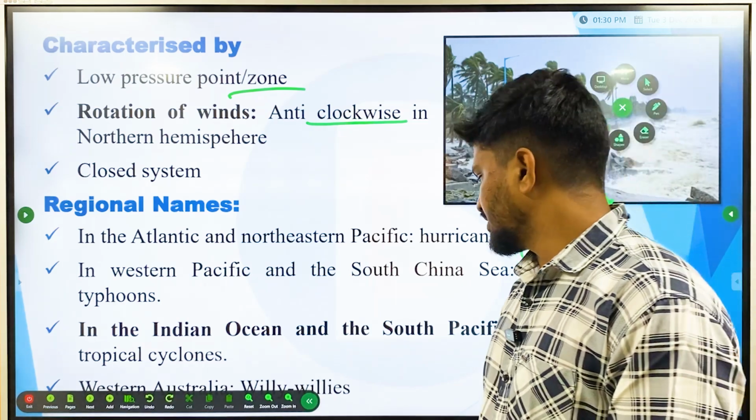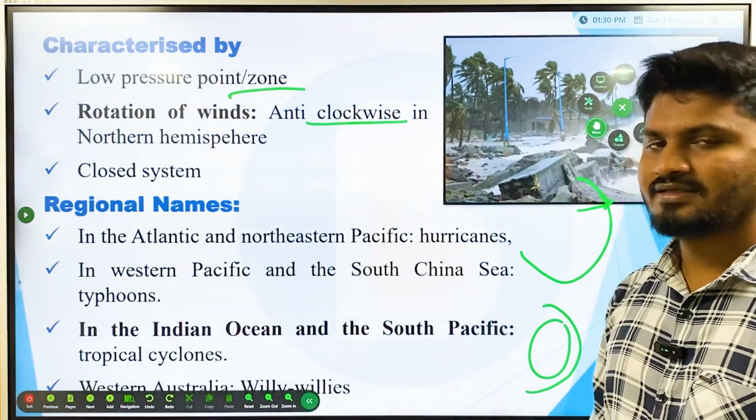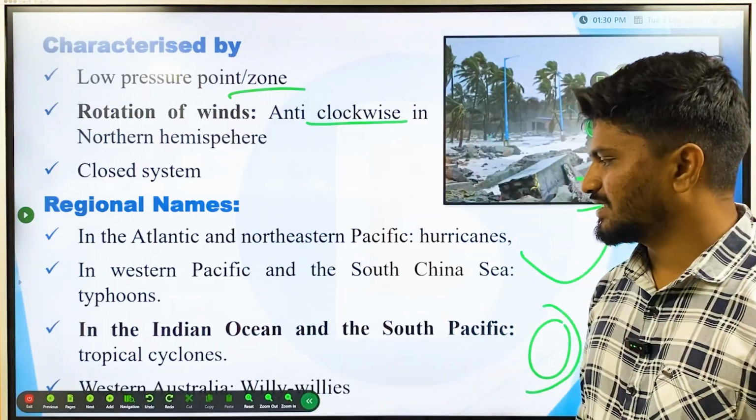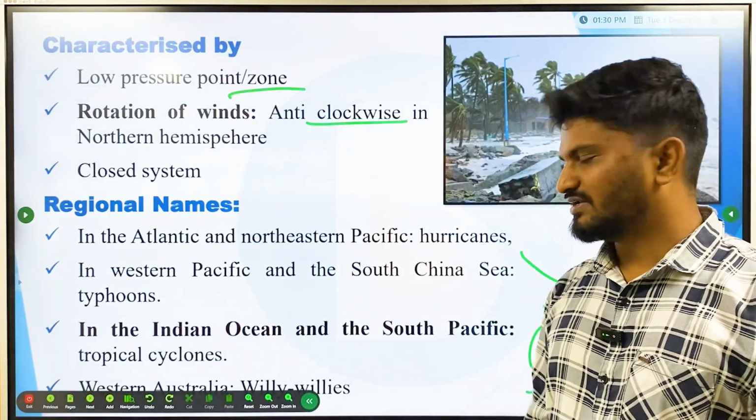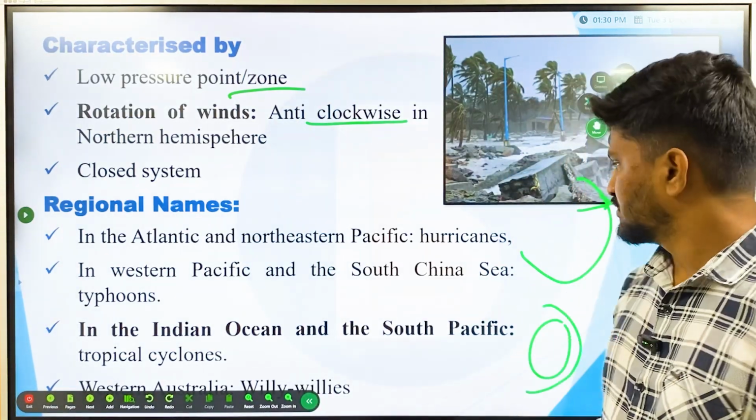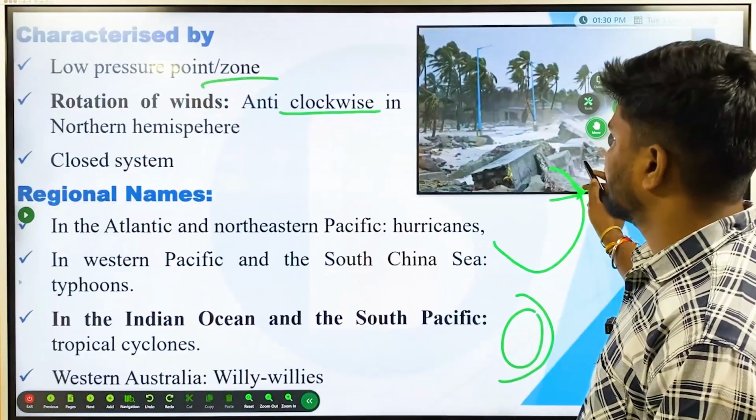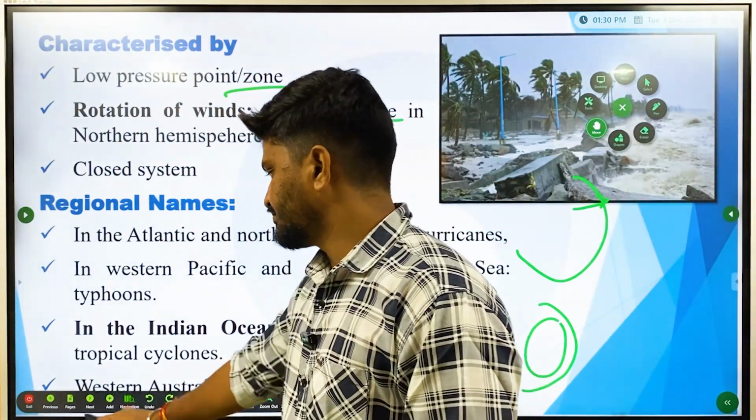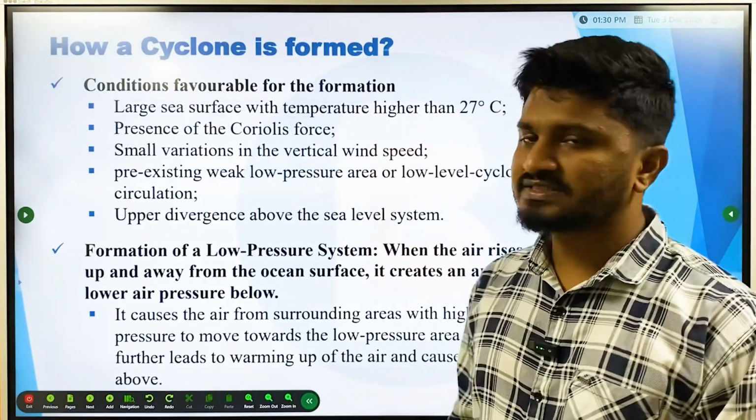And then the Indian Ocean and Southern Pacific regions call them tropical cyclones. Very simple name, tropical cyclones. Whereas Western Australia has a very funny name, called Willy Willies. So these are different names of tropical cyclones in the world. Then how is a cyclone formed?